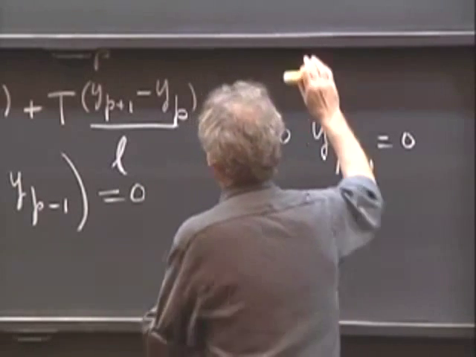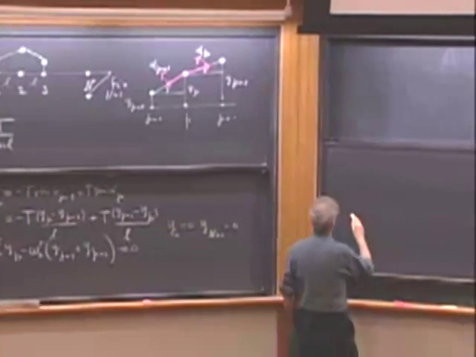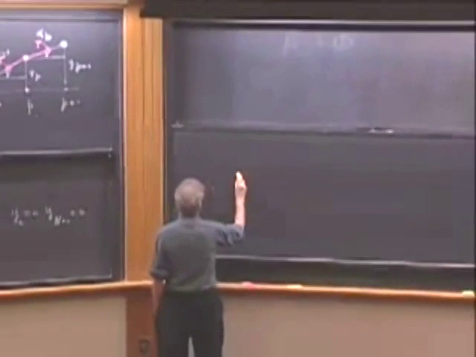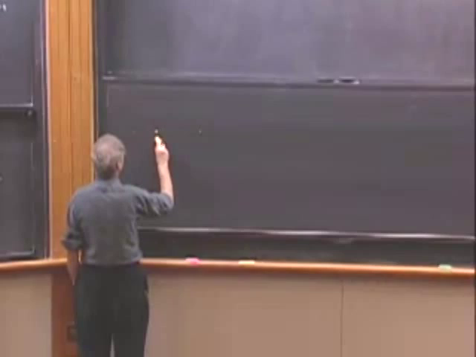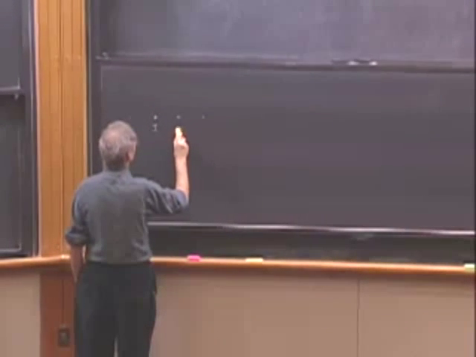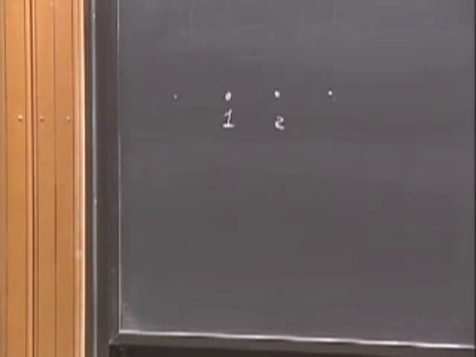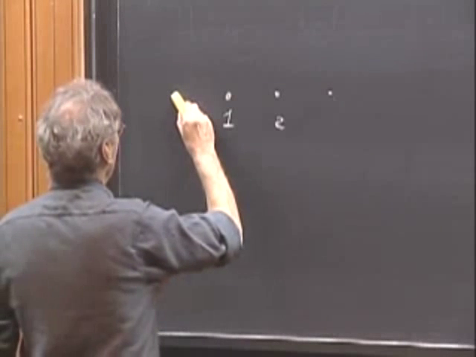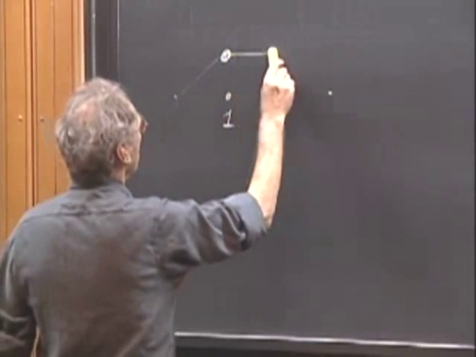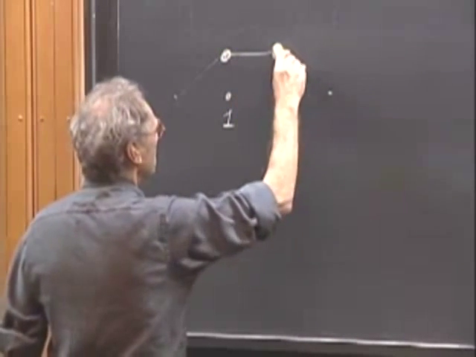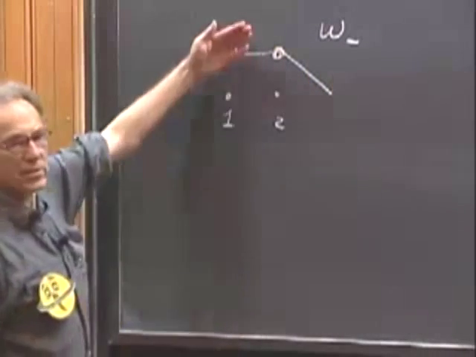So if I made a sketch, sort of to warm you up to the idea, for only two particles, so this is number 1, and this is number 2, and this is a fixed end, and this is a fixed end, then you can see that in the lowest normal mode you're going to see something like this. So this is omega minus, and it's going to oscillate like this.